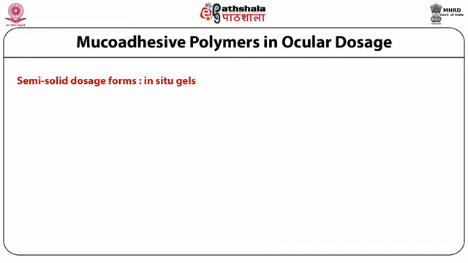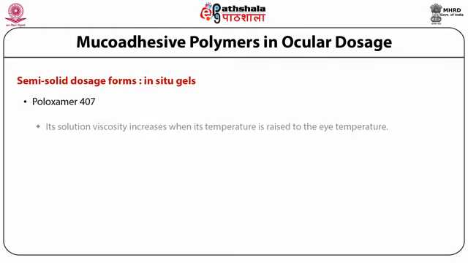Semi-solid dosage forms or the in situ gel formulations. The polymers of choice include Poloxamer 407. Its solution viscosity increases when its temperature is raised to the eye temperature. This advantage is of much importance when we are making formulations referred to as in situ gel formulations. The name in situ emphasizes that the formulation is in liquid form outside the eye, while when it comes in contact with the eye temperature, it results in gelification or gel formation.